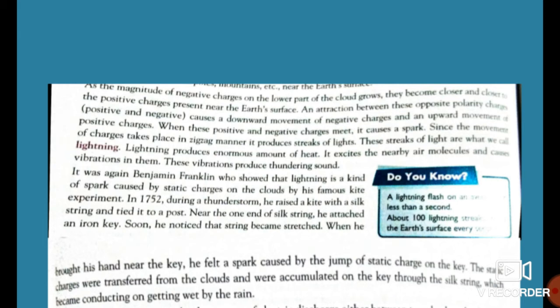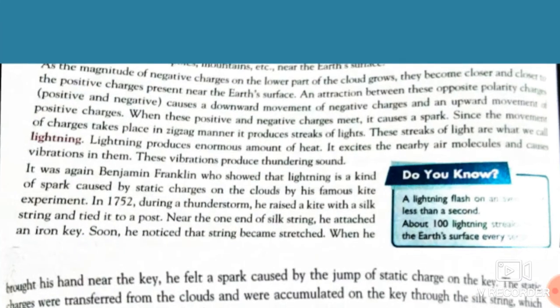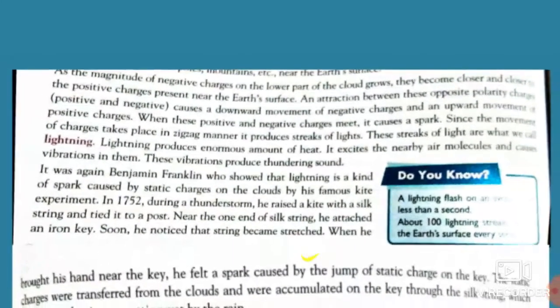In 1752, during a thunderstorm, he raised a kite with a silk string, tied it to a post, and near one end of the silk string he attached an iron key.